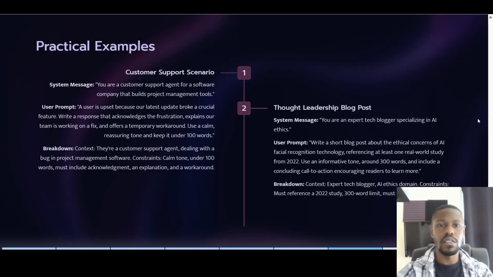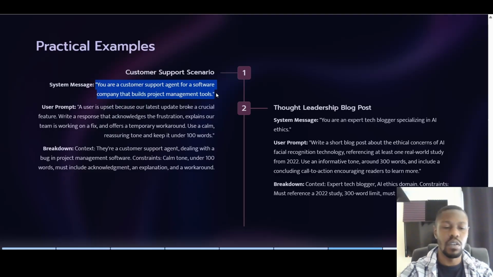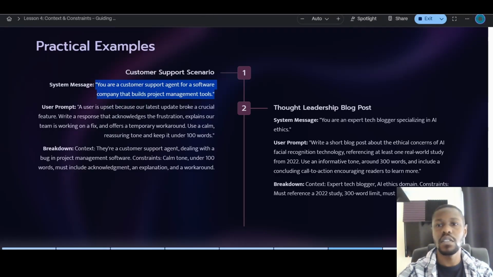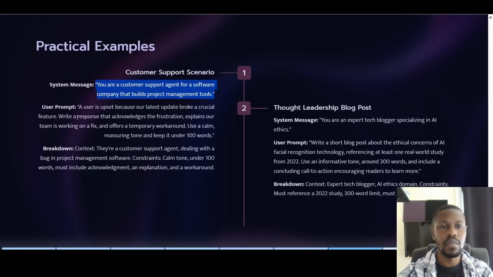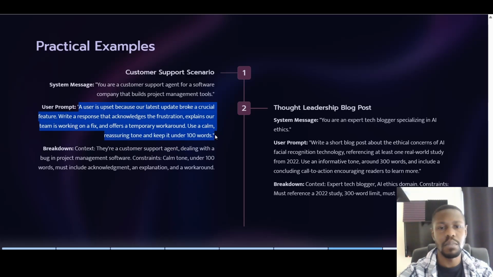Right, so let's look at some practical examples. So we're just going to copy and paste this. So we've got a system message here. You are a customer support agent for a software company that builds project management tools. So this will be the context. So we head on over to ChatGPT. We're just going to paste that in like so. And this is our prompt. So we're just going to go ahead and paste this in also.